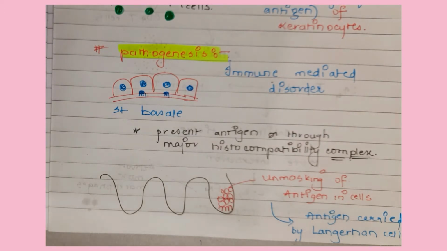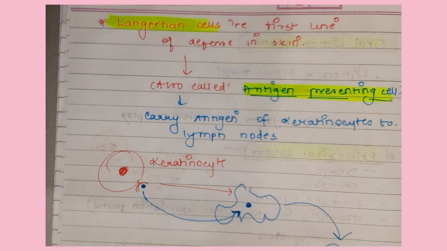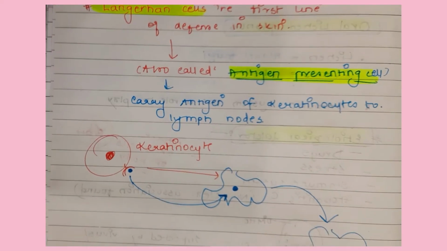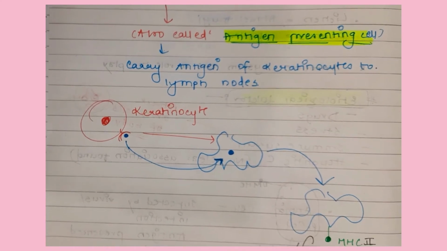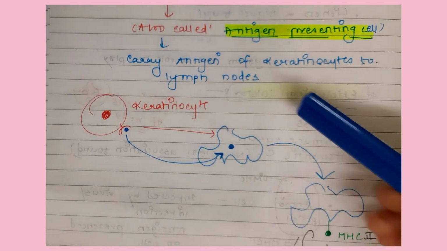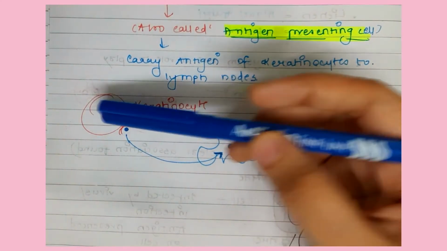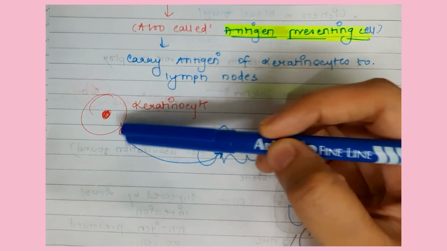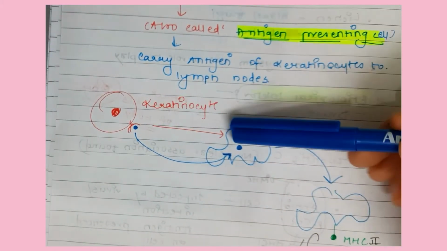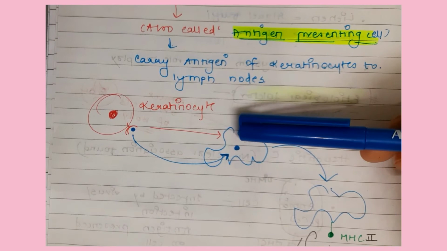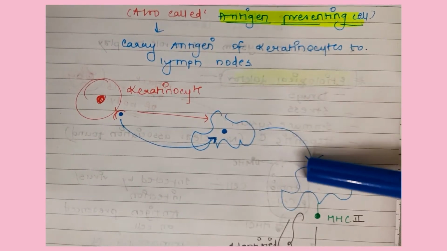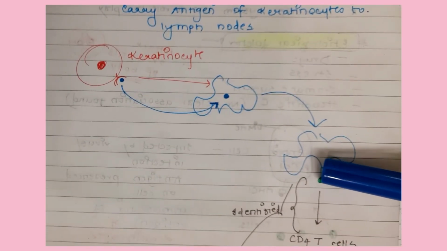Yes, they take the antigen to the lymphoid regions. Okay, so they are called antigen presenting cells. So the Langerhans cells are the first line of defense in the skin. So what they do is they carry this antigen of the keratinocytes to the lymph node. You see, there is unmasking of the antigen in the keratinocytes, and this is taken up by the Langerhans or antigen presenting cells, and it is taken to the lymphoid organ or lymph node.